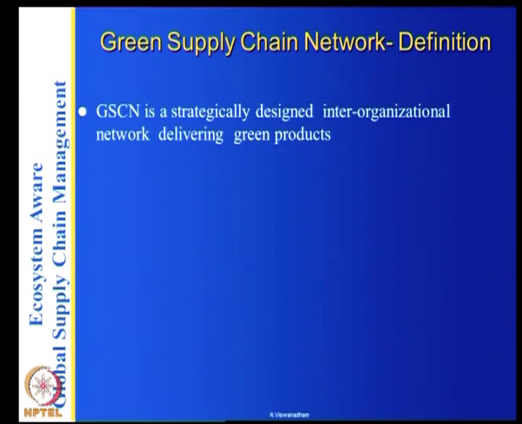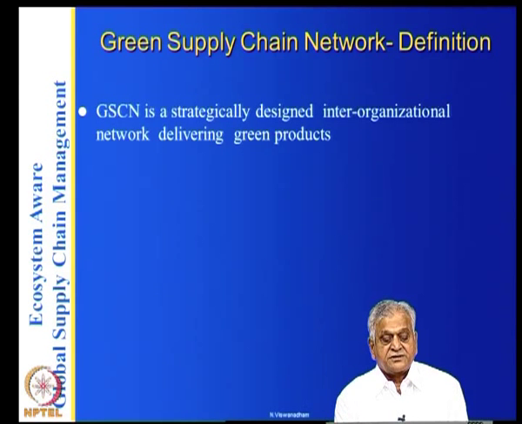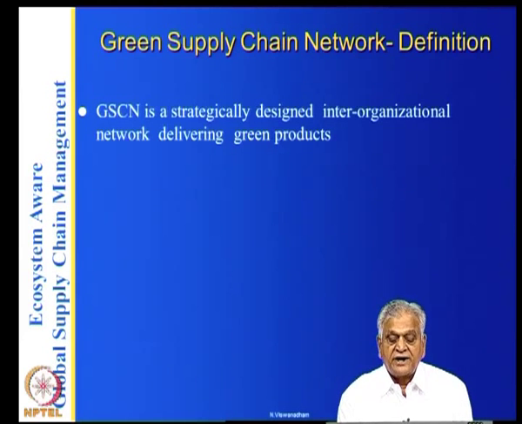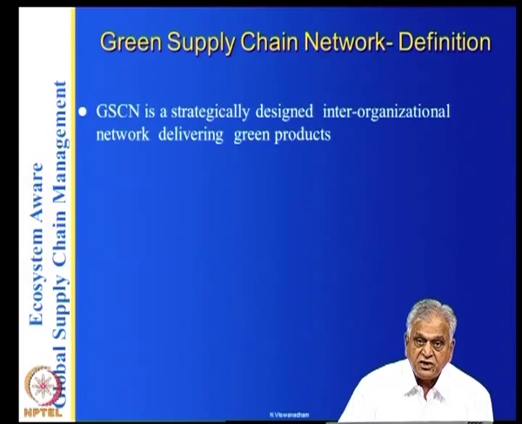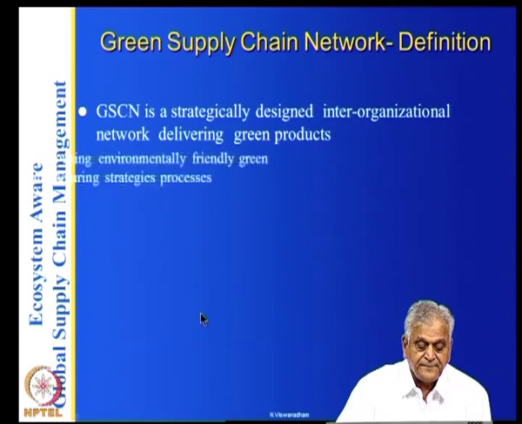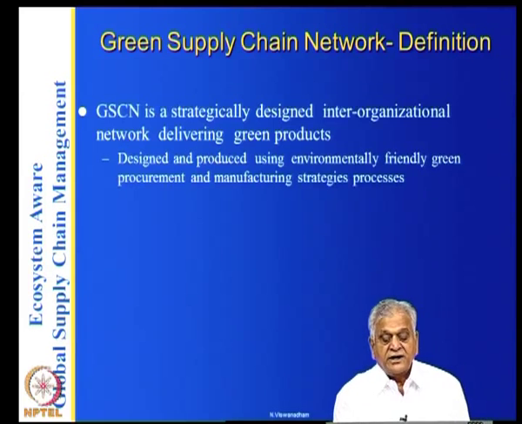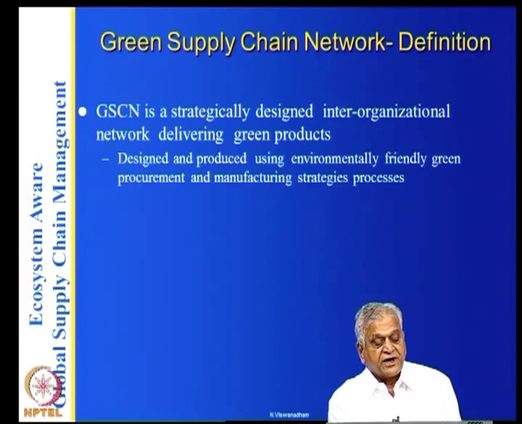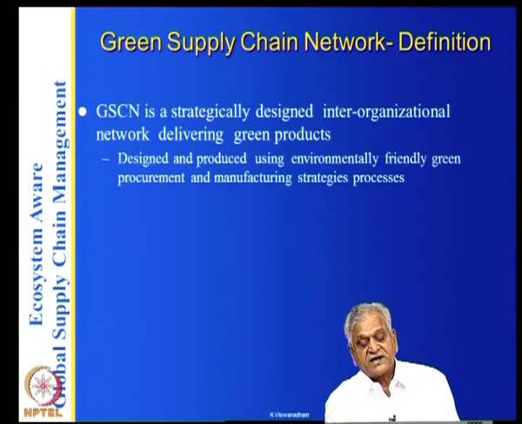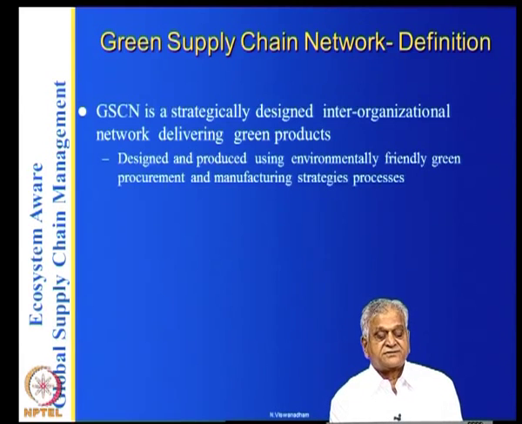So, it is a strategically designed inter-organizational network. GSCN, the Global Green Supply Chain Network, is a strategically designed inter-organizational network delivering green products, designed and produced through environmentally friendly green procurement, manufacturing and strategic processes.